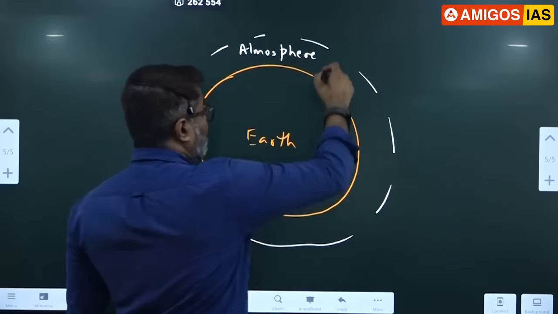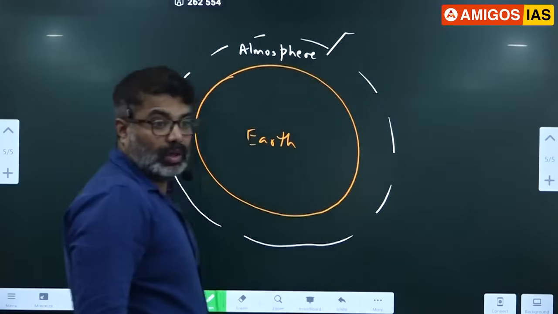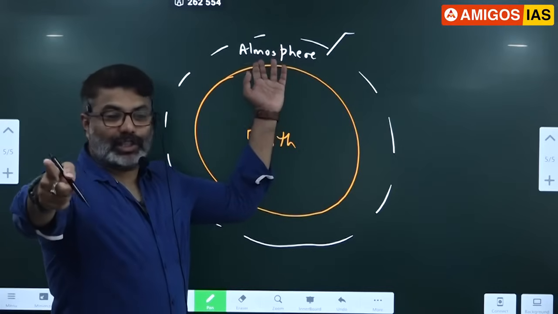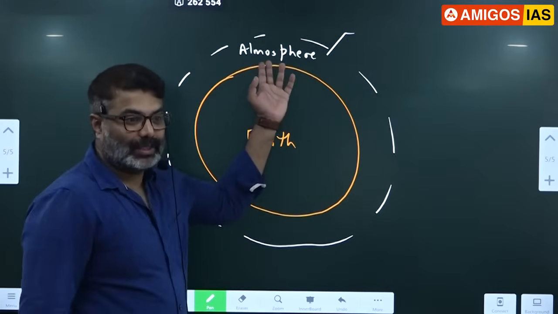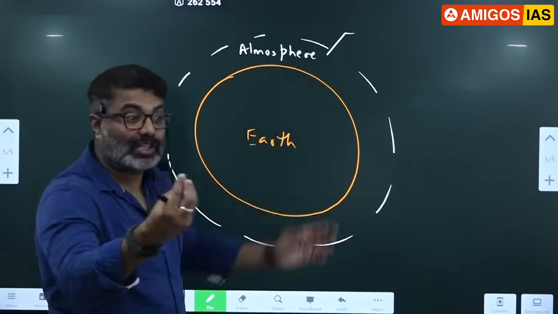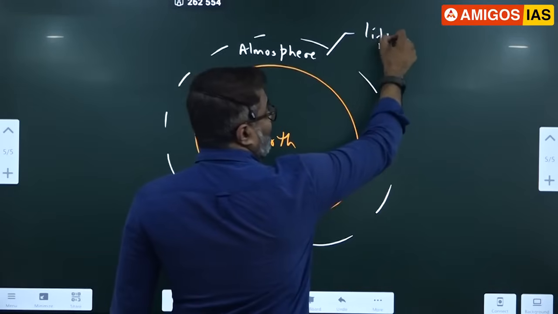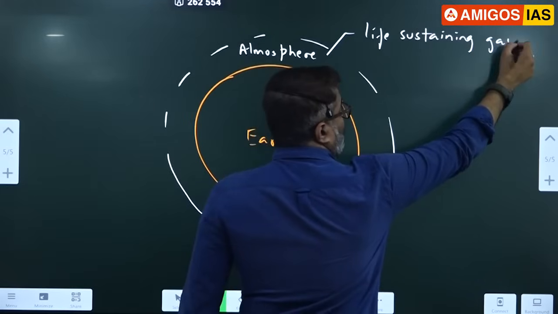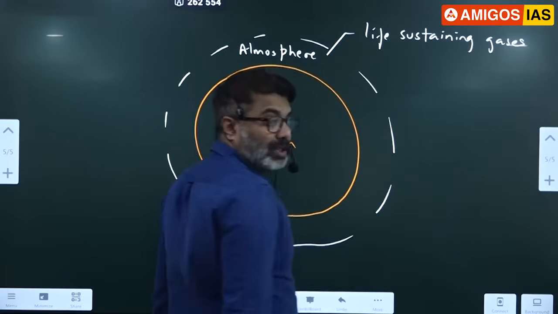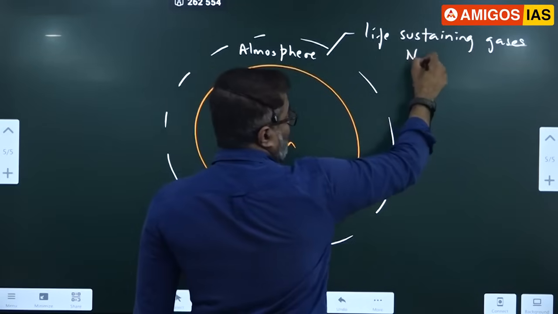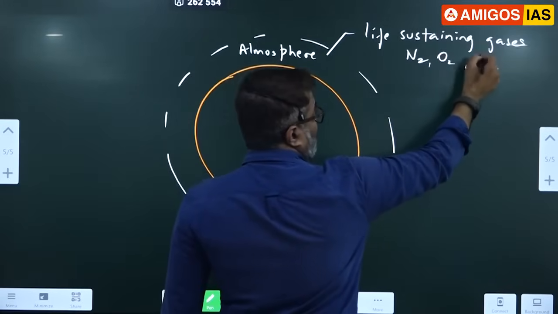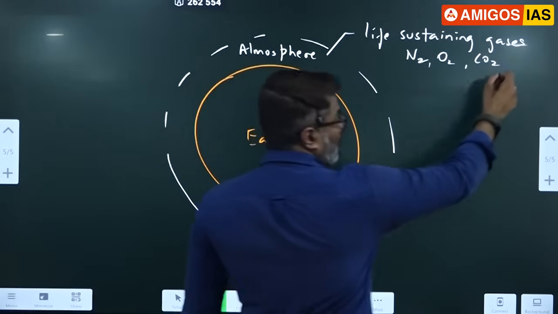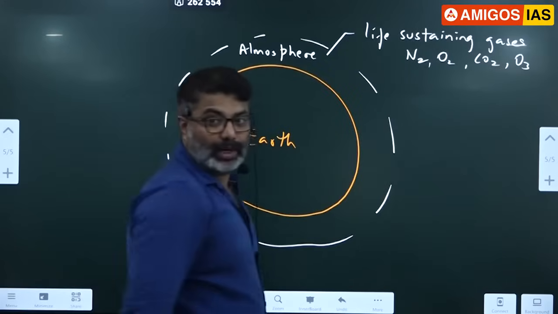See, our atmosphere plays a very important role. It is our lifeline. Imagine no atmosphere means no gases. No gases means no life. Atmosphere gives us life sustaining gases that keep us alive, like nitrogen, oxygen, carbon dioxide, ozone, which are very important gases. I am writing only a few. You write only this much.